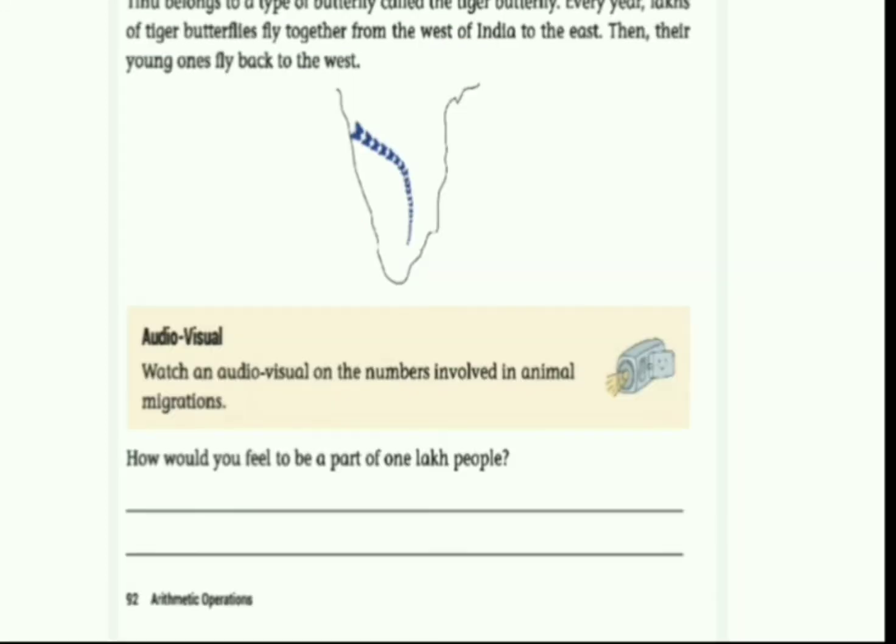Now in the same page number 92, here one passage is given for you. Tinu belongs to a type of butterfly called the tiger butterfly. Remember the name of the Tinu. Okay, every year lakhs of tiger butterflies fly together from the west of India to the east. So it flies from west to east. Then the young ones fly back to the west. You remember that passage? Then here one question has been given for you. How would you like to be a part of 1 lakh people? You have to write the answer in the dash.